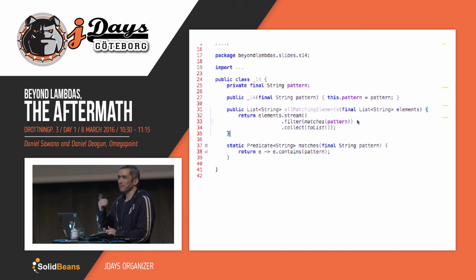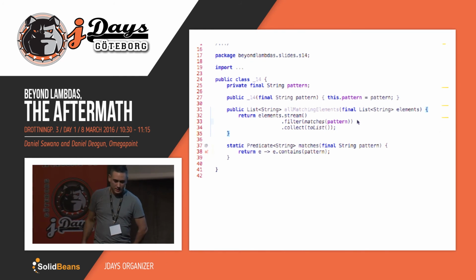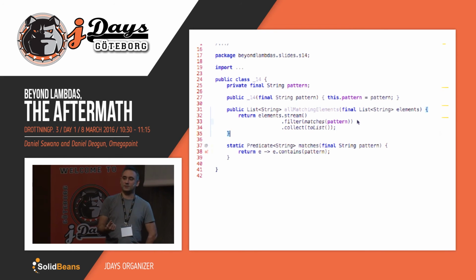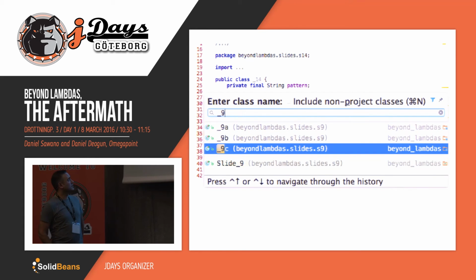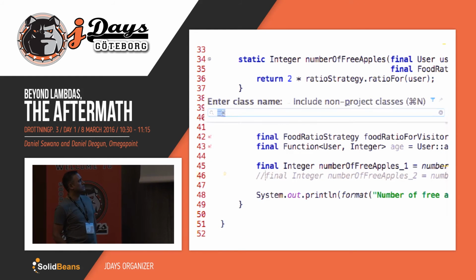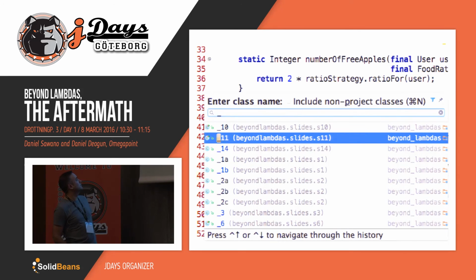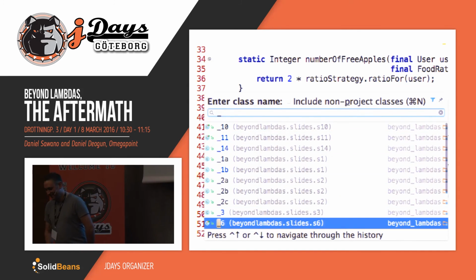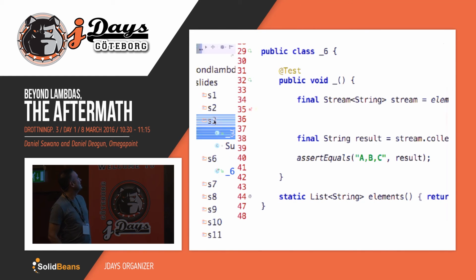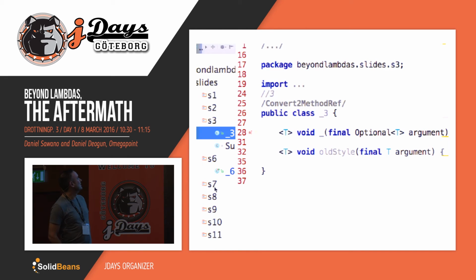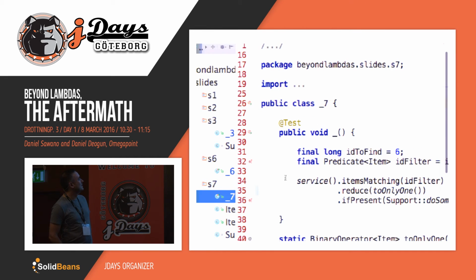Thanks. In the example with reduce, I didn't understand how it would work when you have only one item. Okay. The question was: in the example where we had the reduce, how can it work when we only have one item? So let's go back to that example. We can actually show it real quickly. If I can remember which one it was. I think it's 2, no, 4, I don't know. Not that one. No, 7. There we go.